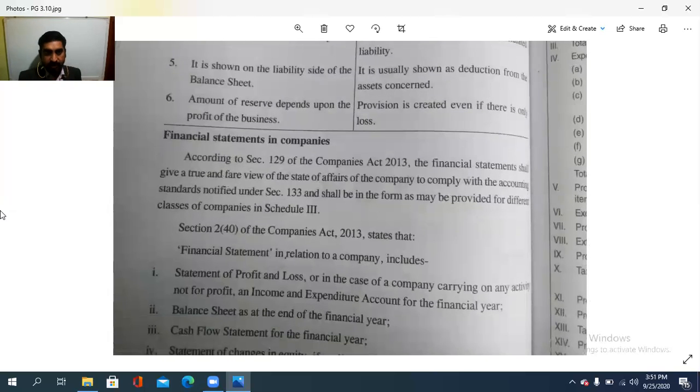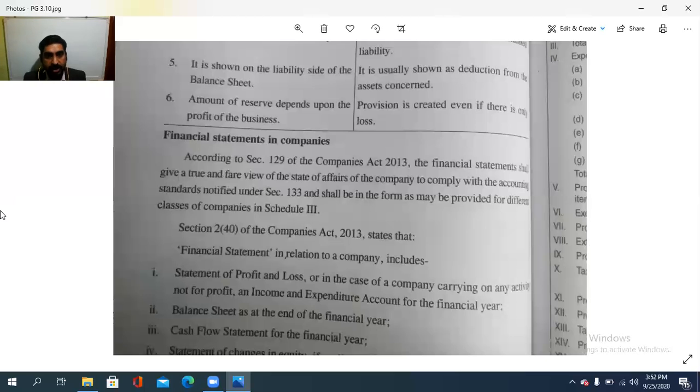Then financial statement in companies. We are going to the main part, that is the format for the final accounts of companies. Very important, this area. According to section 129 of the Companies Act 2013, the financial statement shall give a true and fair view of the state of affairs of the company, to comply with the accounting standards notified under section 133, and shall be in the form as may be provided for different classes of companies in Schedule 3.